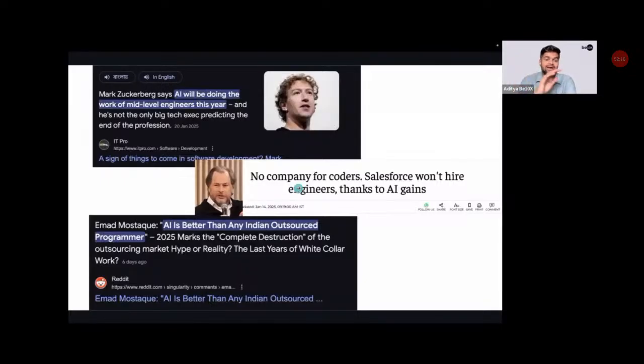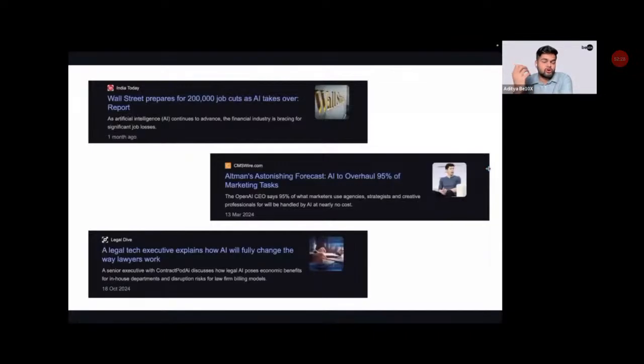Salesforce CEO is saying he is not going to hire anyone because of AI productivity gains and because of AI agents. We have Emad Mostaque, who is saying that AI is better than any Indian outsourced programmer. Whoever is working in the IT industry, AI is better than that right now, Emad Mostaque is saying. Why is it happening? Because when AI was launched in 2020, 2021, it was just a cool party trick, but it is really, really smart right now. Wall Street and finance professionals are getting laid off, marketers are getting laid off, designers are getting laid off, legal professionals are getting laid off, IT professionals are getting laid off.